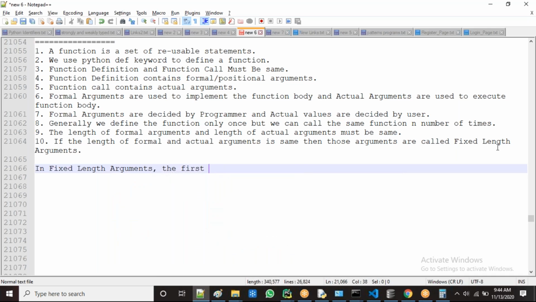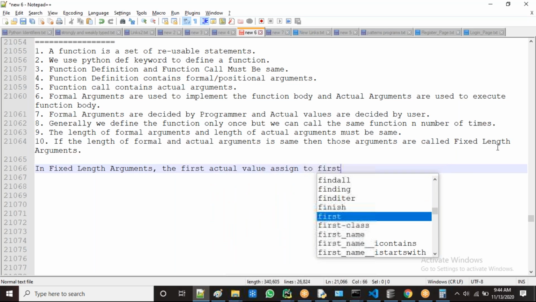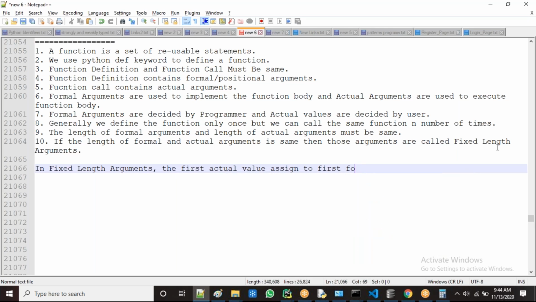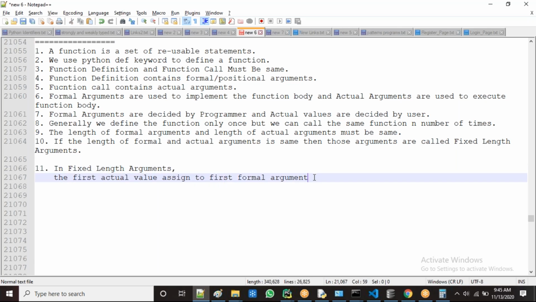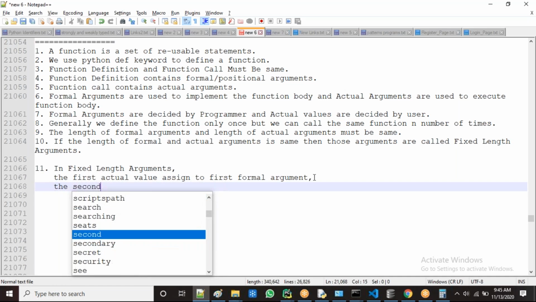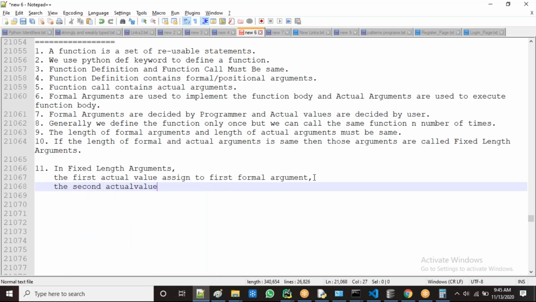The first actual value is assigned to the first formal argument, next the second actual value is assigned to the second formal argument, and so on.